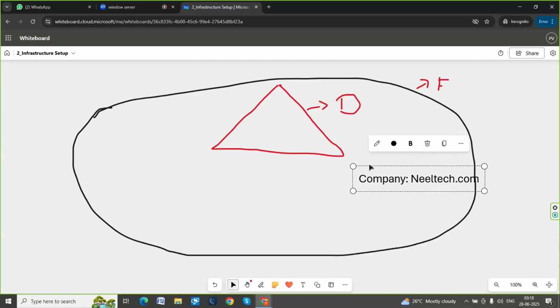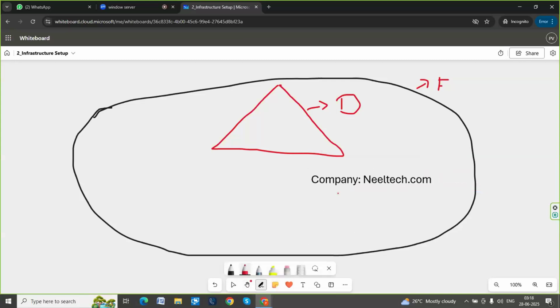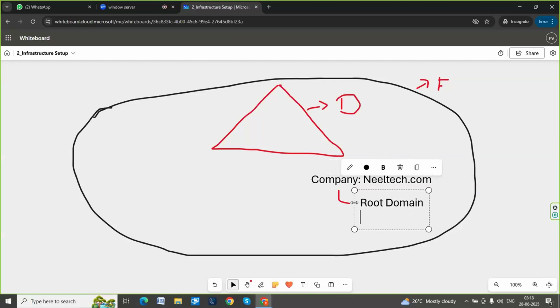Whatever you are seeing outside, like infosys.com or wipro.com, those are also companies. But my company name I gave as neiltech.com. Now, this is the first company. So the first company, whatever we are creating, is also called the root domain. The meaning of root is first. So the first domain is also called the root forest. Root forest means first forest.